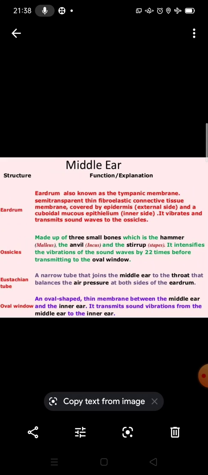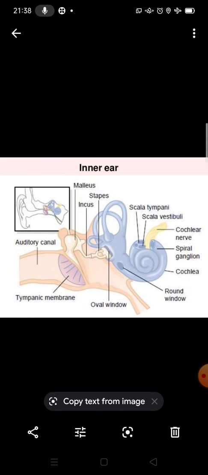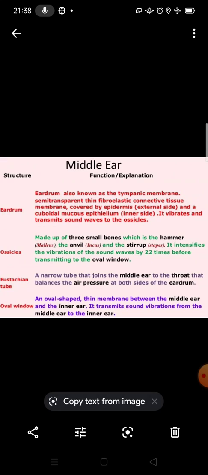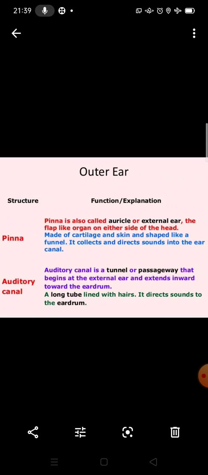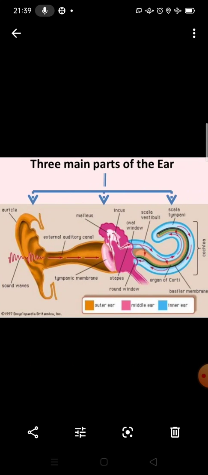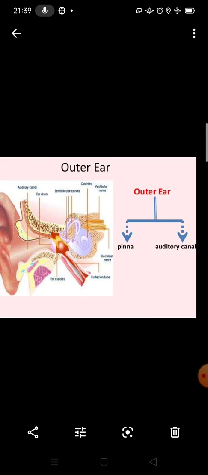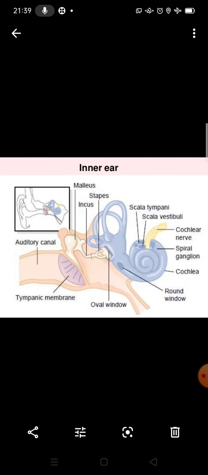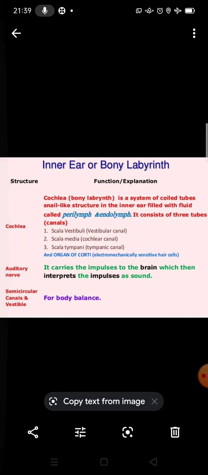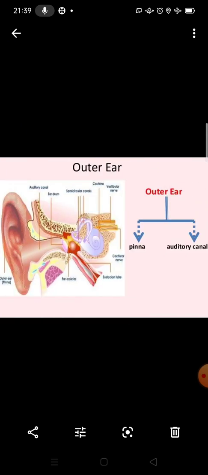Now you can see the middle ear. If we talk about the middle ear, the middle ear consists of the eardrum. Sound waves enter the ear canal and make the eardrum vibrate. So we have discussed the three main parts of the human ear: outer ear, middle ear and inner ear. Now students, we will discuss the function of the human ear.